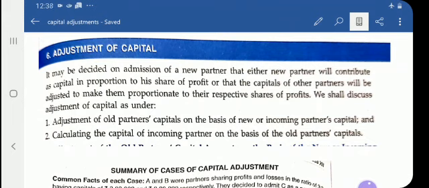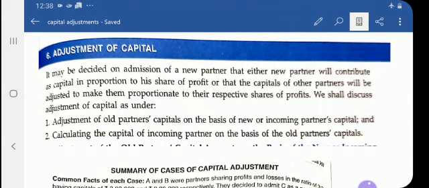So whatever the case may be, if the question asks to open a current account, you open a current account, and if the question asks to open a cash account, you open the cash account, and all the necessary steps are the same. Similarly, question number 35 is based on the second case. If in the second case the new partner's capital is not given, you have to find out what he should bring if he comes to the firm as a partner.